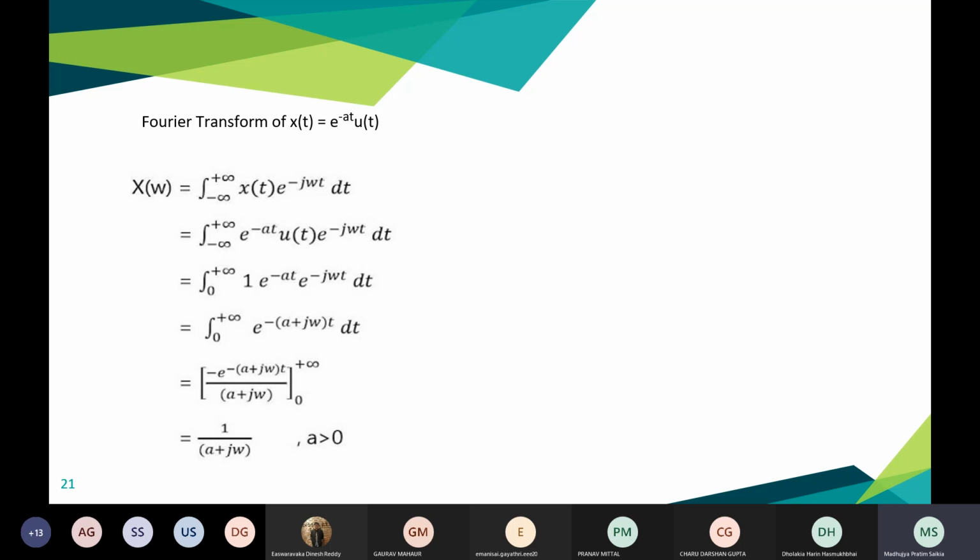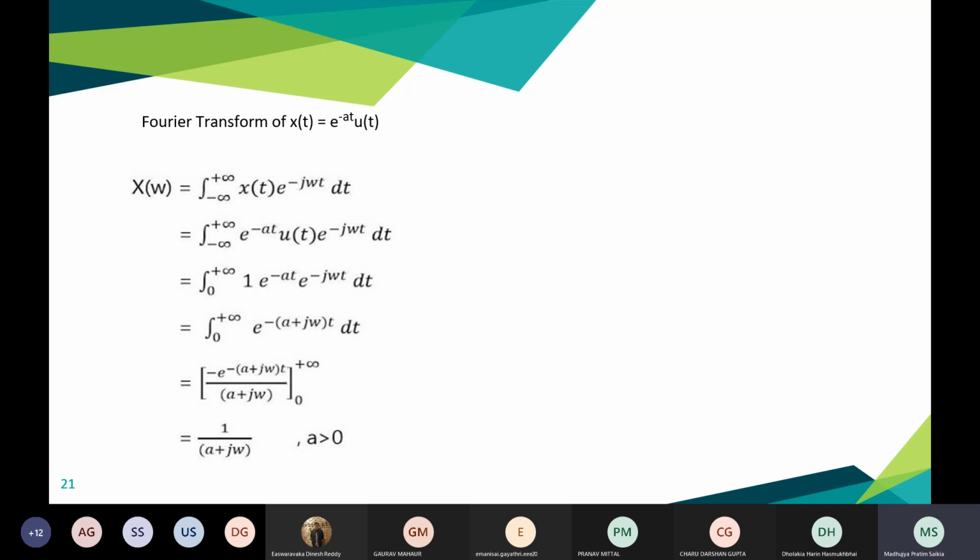Now x(t) will be 0 if t is less than 0, right? Because u(t) has a value equal to 0 for t less than 0. Hence we only need to integrate from 0 to infinity of e raised to the power minus (a plus j omega) t dt.